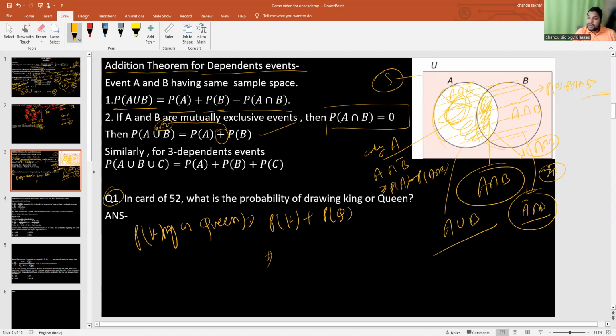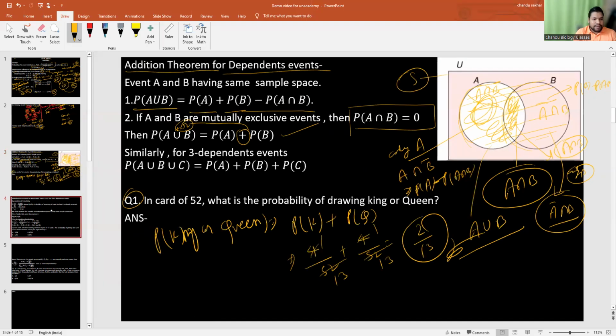So how many kings are there? There are 4 kings out of 52 cards. How many queens are there? There are a total of 4. 4 kings means 1 spade, 1 club, 1 diamond and 1 heart. Similarly, queen is also club, spade, diamond, heart. So it's 4 by 52 plus 4 by 52, which is 8 by 52, that is 4 into 2 by 4 into 13. So the answer will be 2 by 13. So here I can apply the addition theorem.